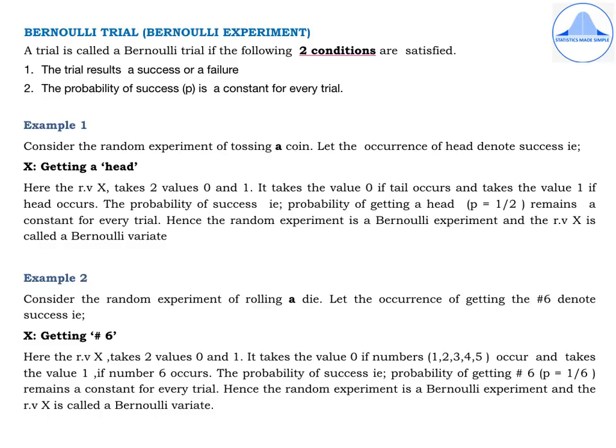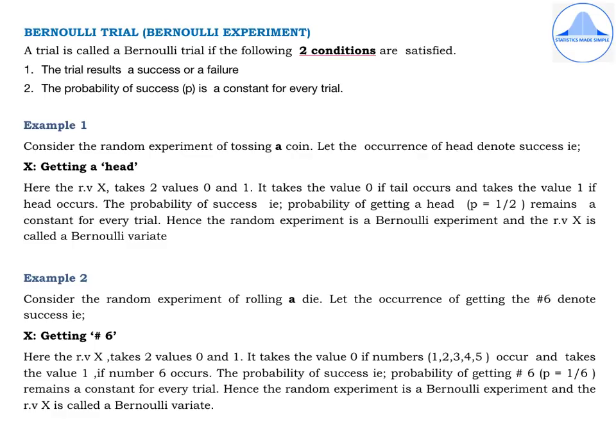Here, the random variable X will take two values 0 and 1. It will take the value 0 if the numbers 1, 2, 3, 4, 5 occur when the die is rolled, and it will take the value 1 if number 6 occurs. So the first condition is satisfied, that is, our experiment results in a success or a failure. Secondly, the probability of success. What is success for me here?